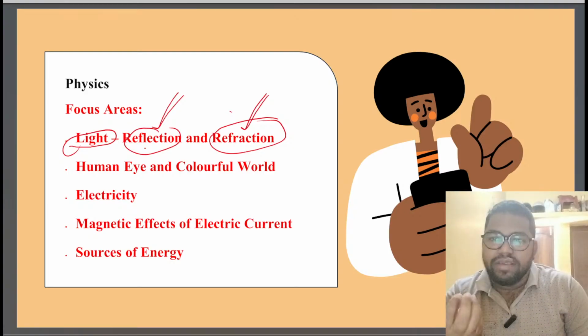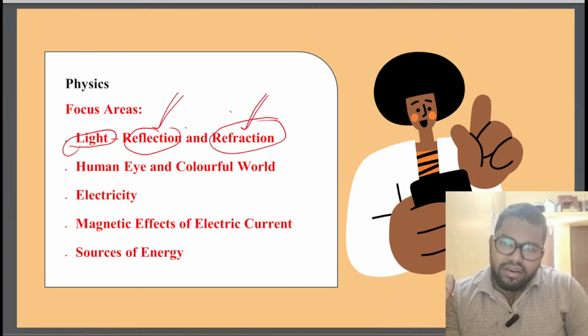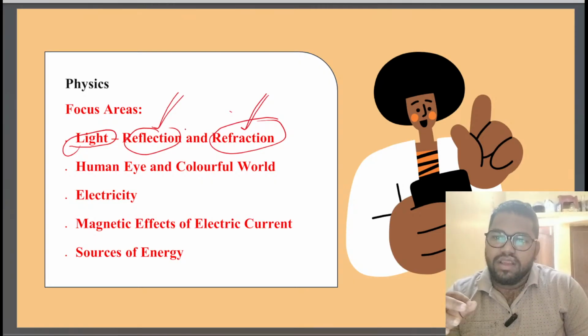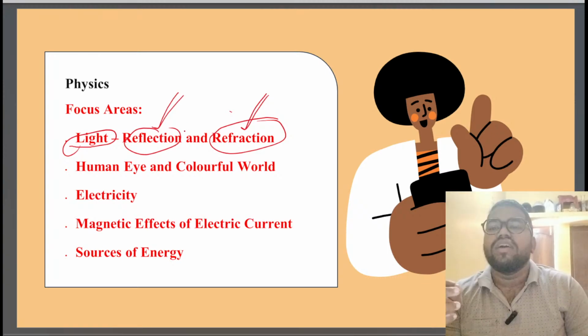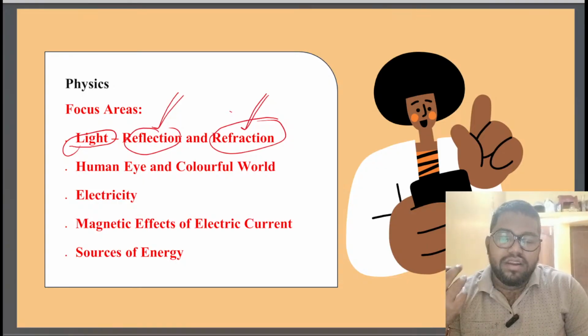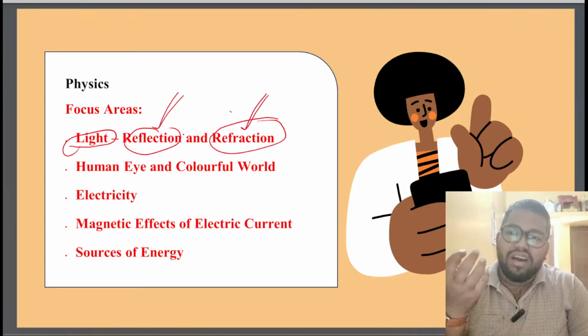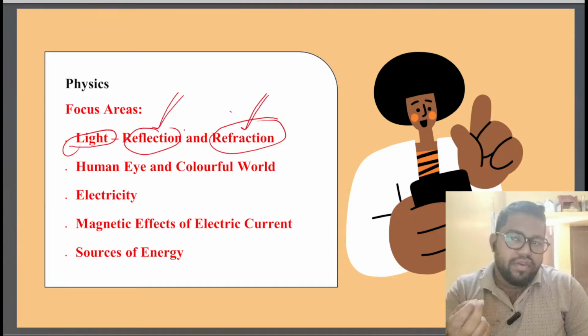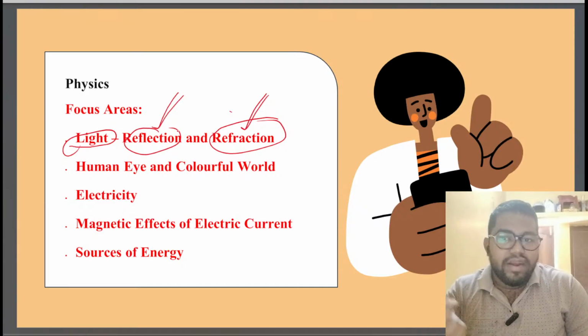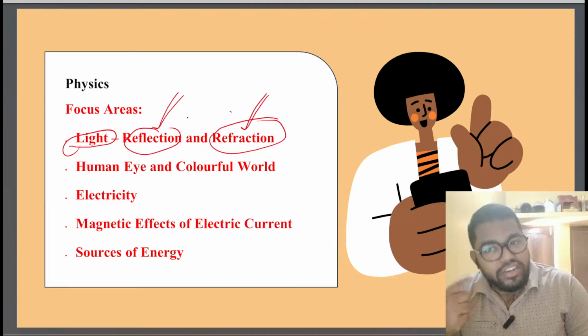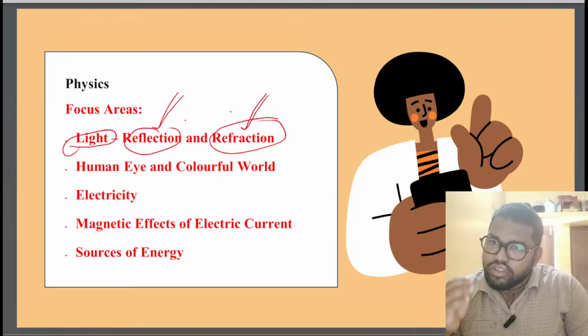In the same concept, I can explain refraction. When light strikes a surface, some amount of light is reflected back, and some amount is not reflected back, as it is absorbed by the surface. Whether that surface is transparent or not doesn't matter.